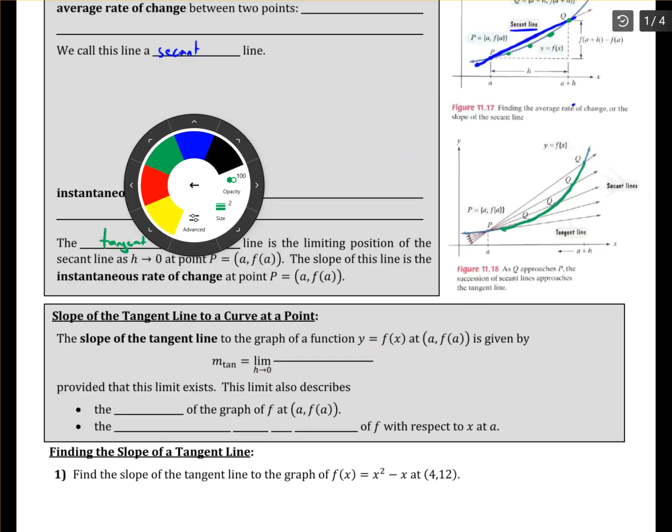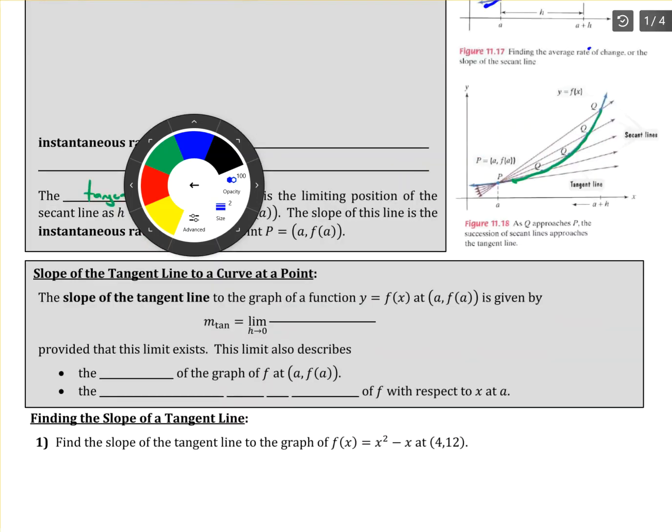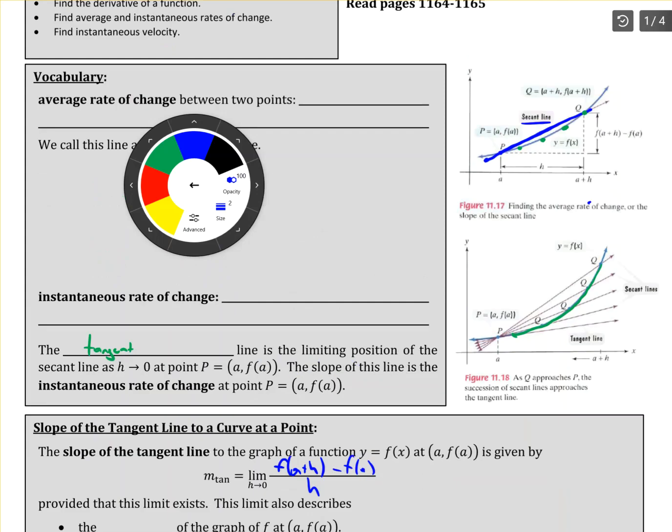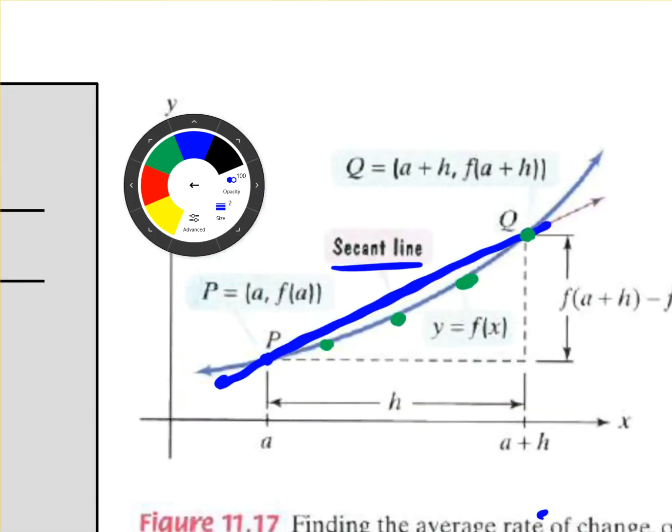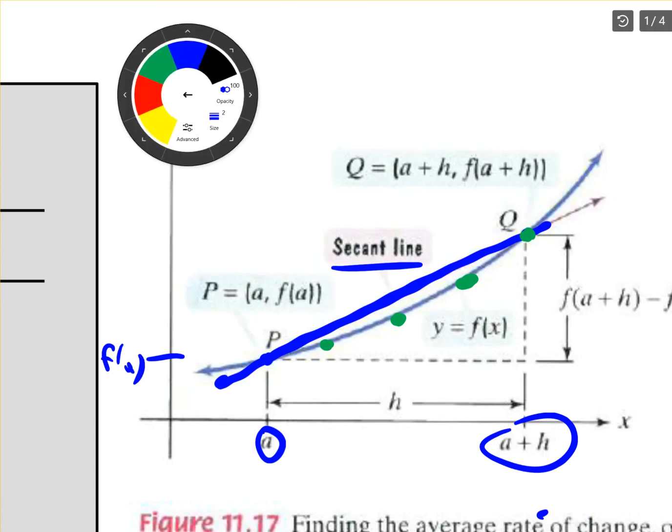So let's explore that a little bit. The way we're going to define it is using f of a plus h minus f of a over h. Let's go back up to this picture right here. Here's a plus h, and the y value here is f of a, and up here is f of a plus h.